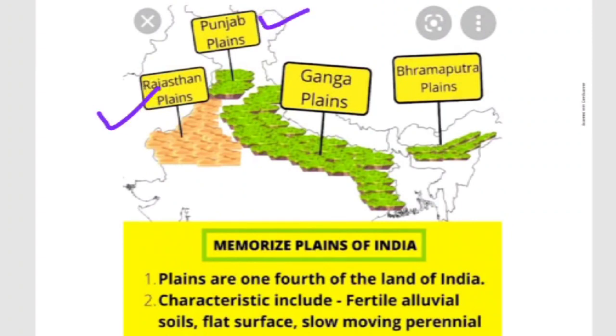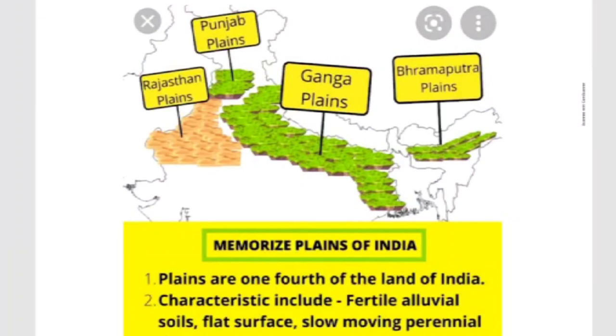The background map is there, so you can easily understand where each will come. This is the Rajasthan area, the Rajasthan plain. This is the Punjab area, Punjab plain. This is the Gangetic area, Ganga plain. Here, the Assam area, Brahmaputra plain. On the basis of the deposition of sediments by various rivers, the northern plains of India are divided into four major regions. That only I am going to explain now.